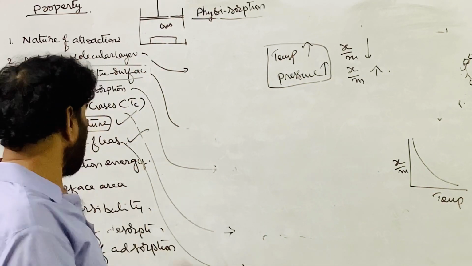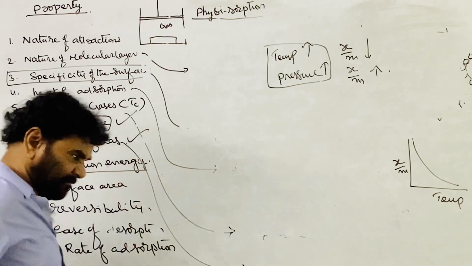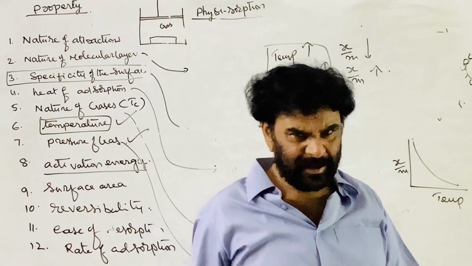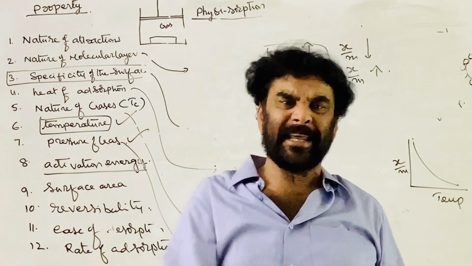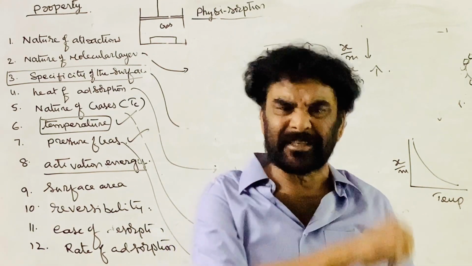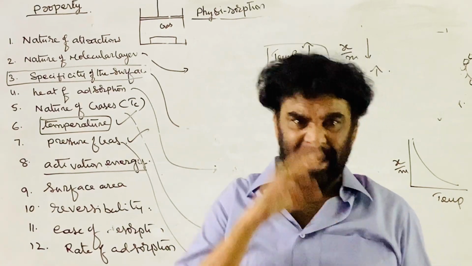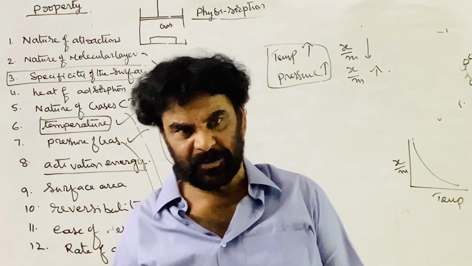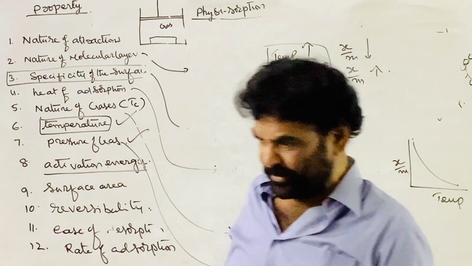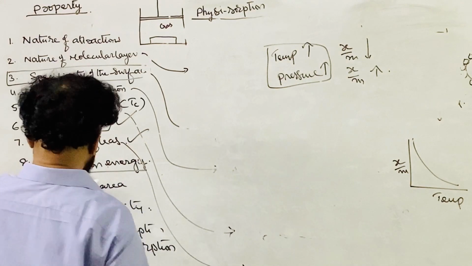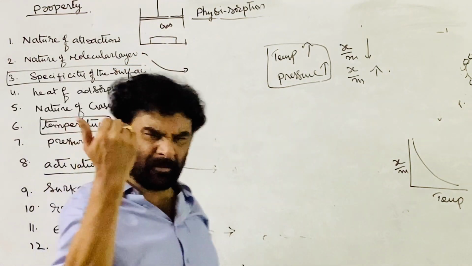Their effects are exactly opposite. Now the activation energy: for every process, physical or chemical, even though it is an exothermic process, some additional energy is required. The minimum amount of additional energy required for a process to carry out is called the activation energy. In physisorption, the activation energy is almost negligible.